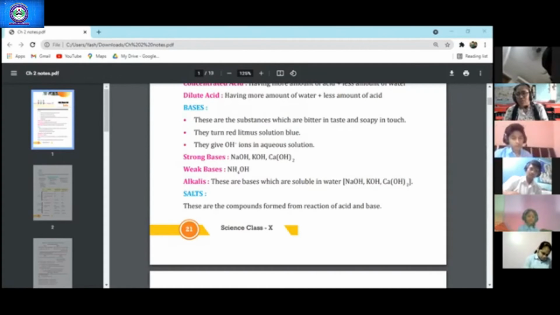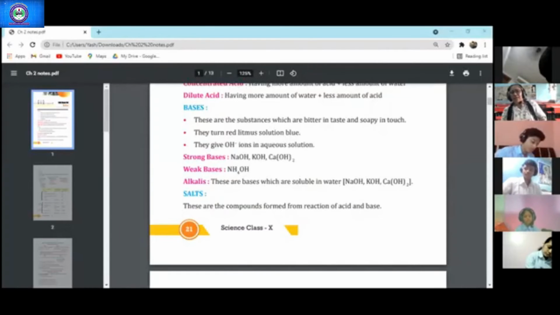So please write down along with this in your notes. They are not completely soluble in water. Therefore, they release less number of OH ions. Therefore, they are called weak bases.